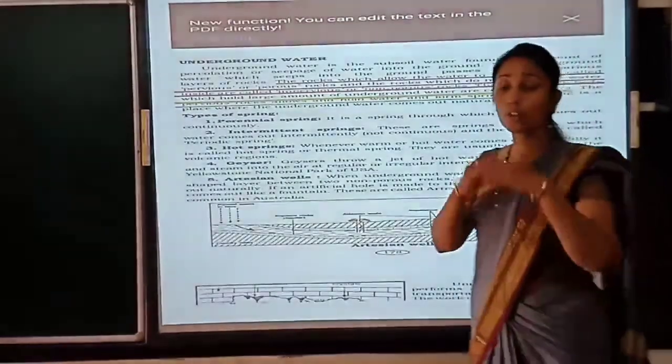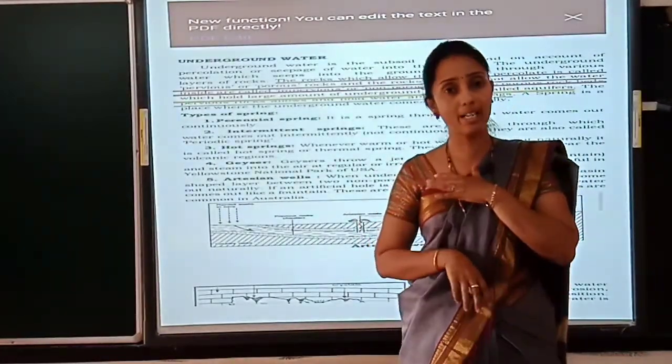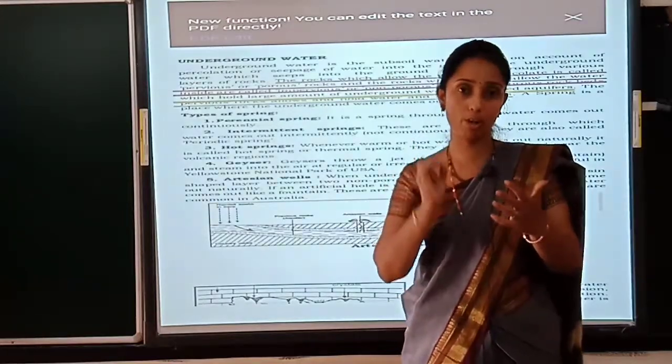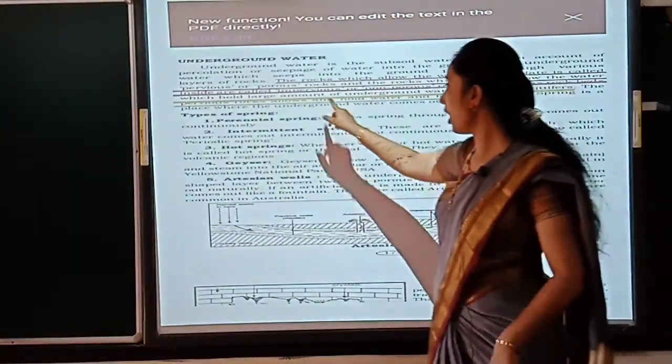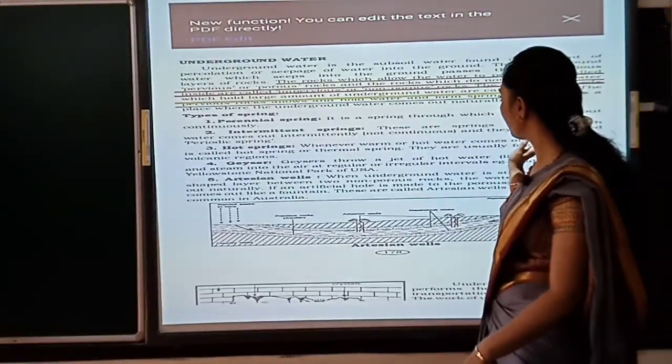Is it clear? A few rocks allow the water to come inside the crust and to the mantle, and a few of the rocks don't allow the water drops to enter. That is called impervious rock. Clear?